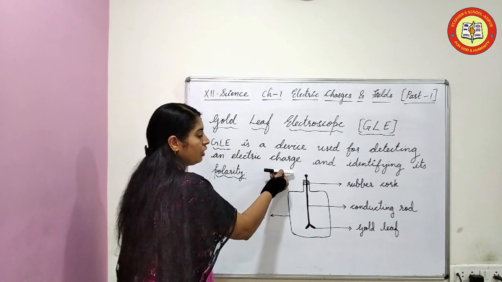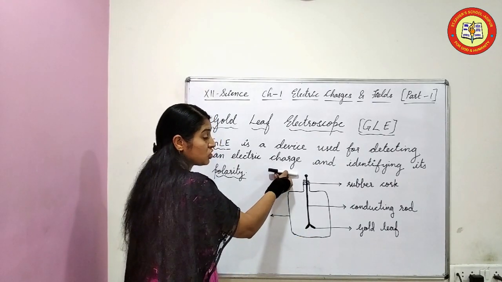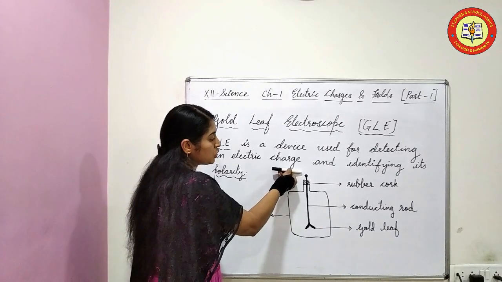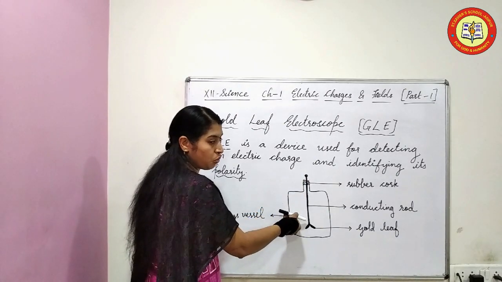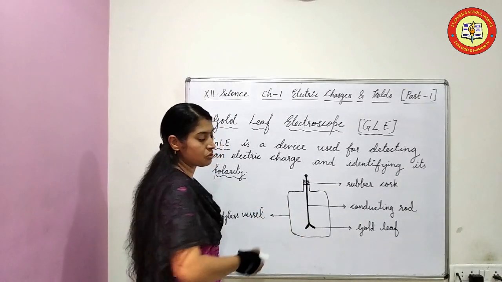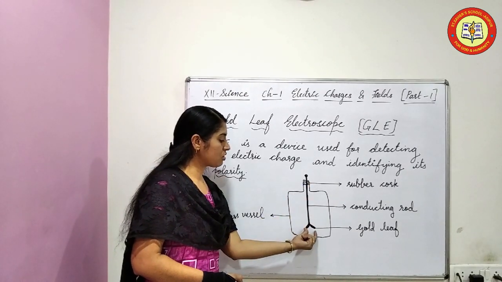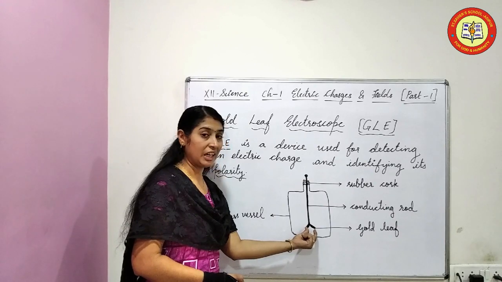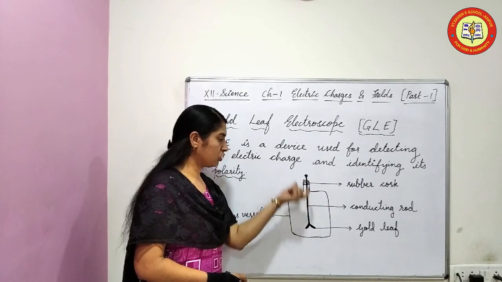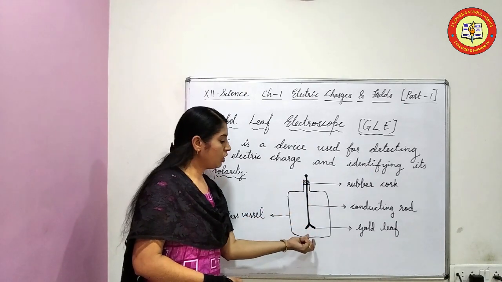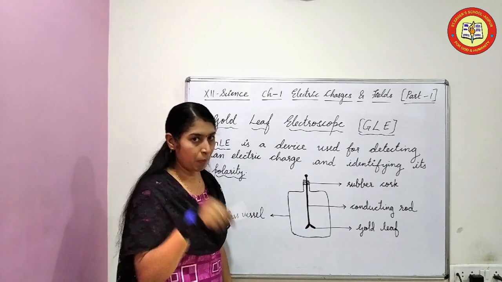Now if we bring a charged object, that charge will be conducted through this rod and transferred towards the leaf, and the leaf will get like charges, because the same charge will be transferred. Like charges repel.